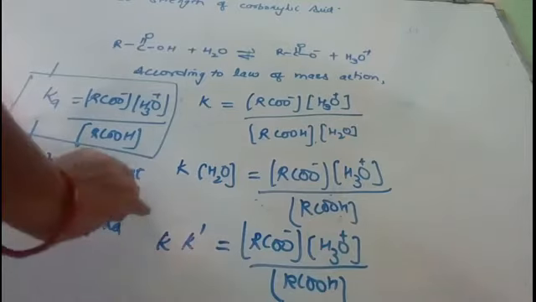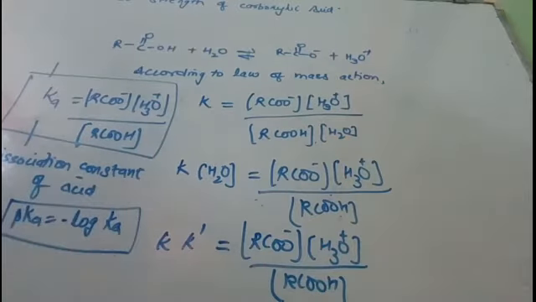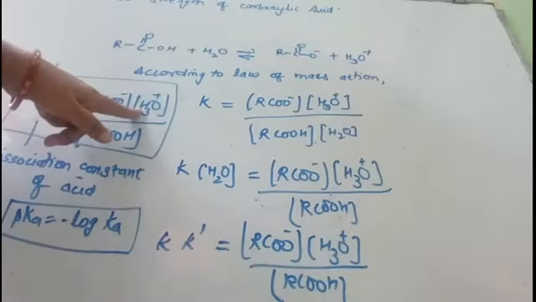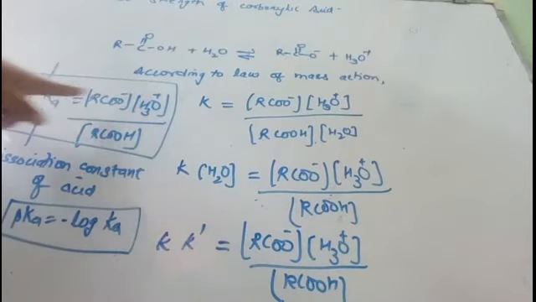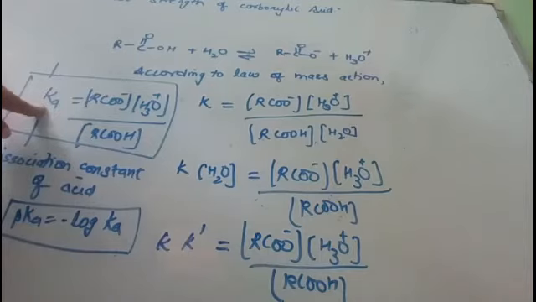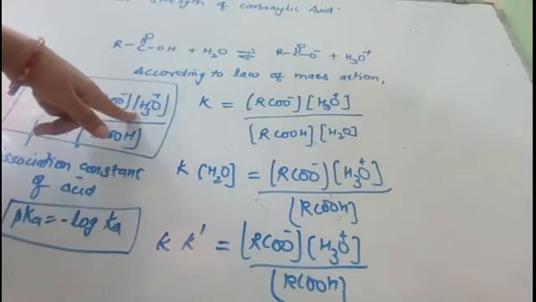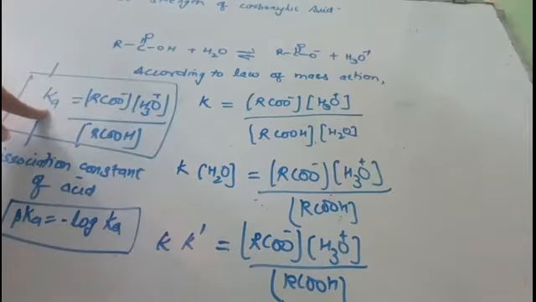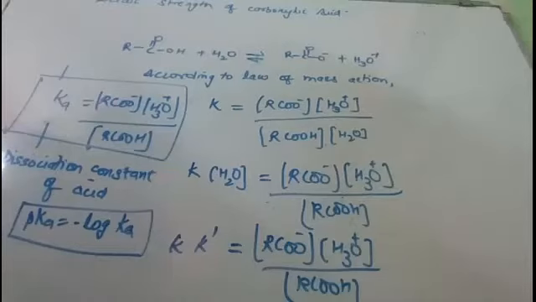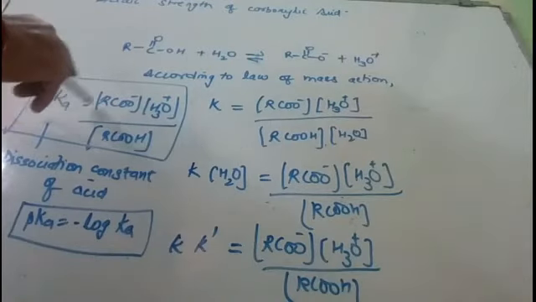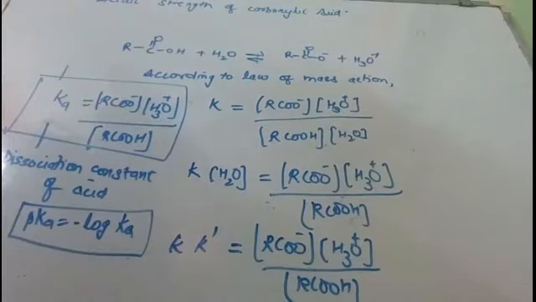Now you see here, the more the hydronium ion concentration, the more will be the value of Ka. It means if an acid gives more hydronium ions, its Ka value will be higher. So if Ka is higher, your acid is a strong acid. The higher the Ka value, the higher will be the hydronium ion concentration and the stronger will be the acid, right?